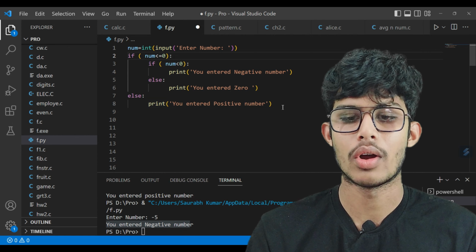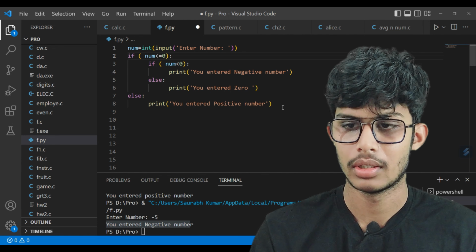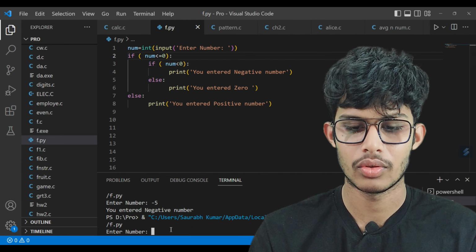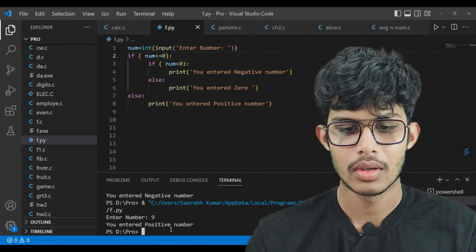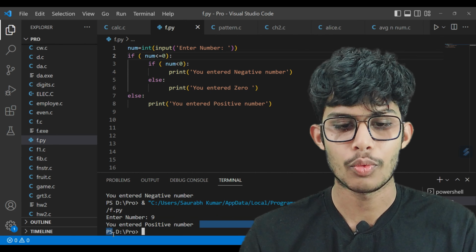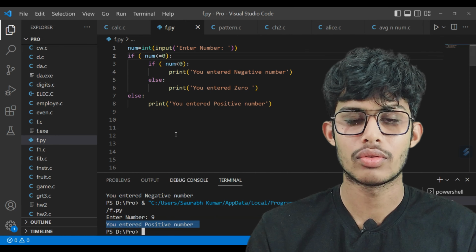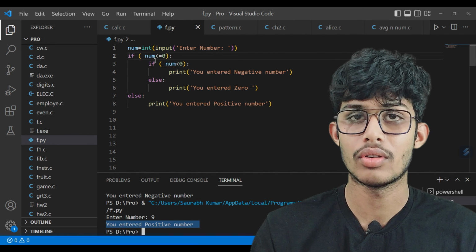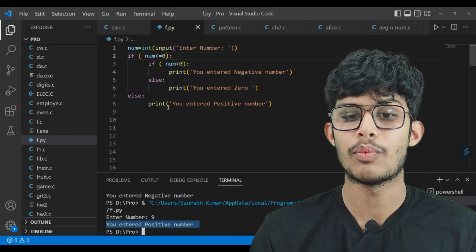Now let's check what output we will get by entering a number. Now here we have to enter a number. So first I entered 9. The output is you entered positive number, which means the number goes to here and it checks the condition: 9 is less than or equal to 0? No, it is false. That's why the execution comes to the else statement and it prints you entered positive number.